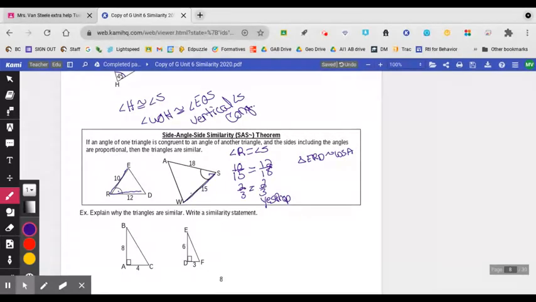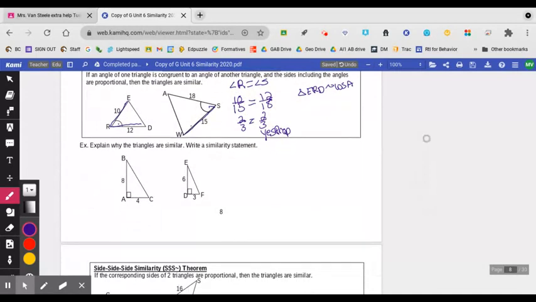Explain why the triangles are similar and write a similarity statement. We have A and D are both right angles, so A equals D. Then I'm going to do big to little, so it's 8 over 6 equal to 4 over 3. We can check like we did above where we reduced both fractions, or we can check by cross multiplying. When I cross multiply, I get 24 equals 24.